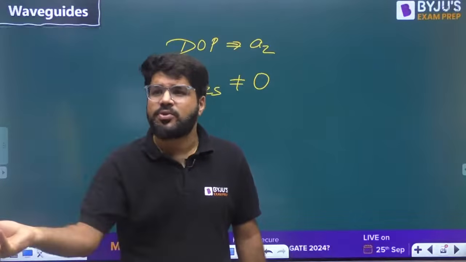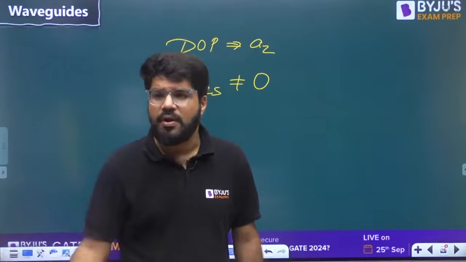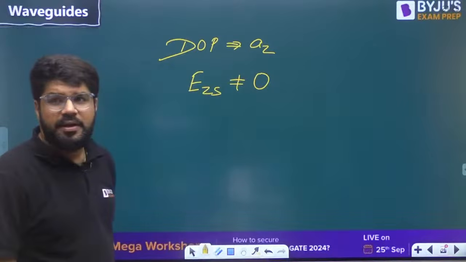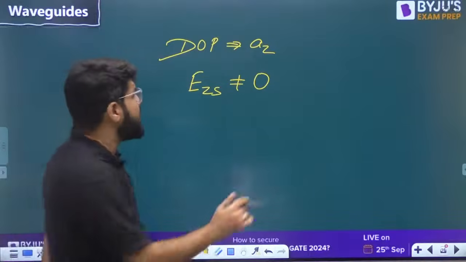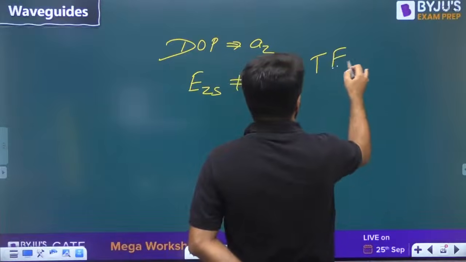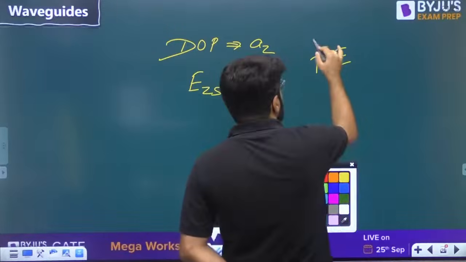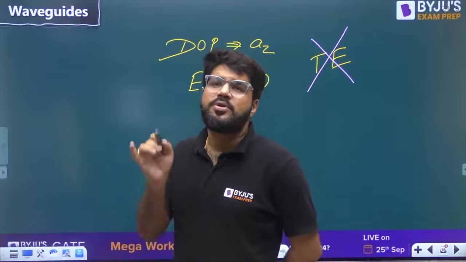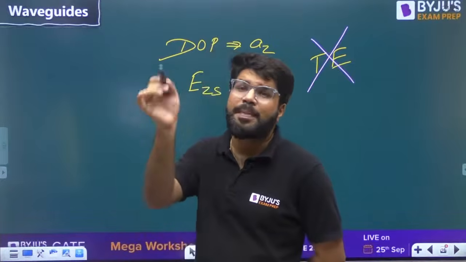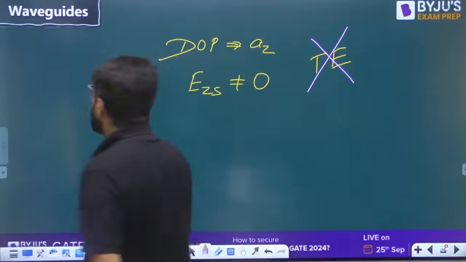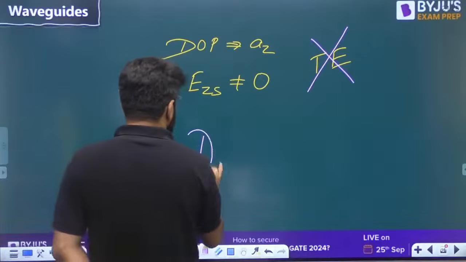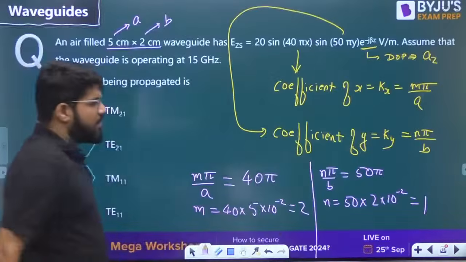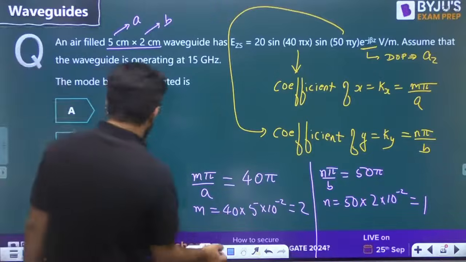The electric field is not transverse to the direction of propagation. Transverse means perpendicular. So the electric field is along the direction of propagation, so this mode is not the TE mode, because transverse electric mode says that the electric field should be perpendicular to the direction of propagation. Here it is not perpendicular. So what is the answer then? The answer is a TM mode with values 2 1. The calculation gave 2 1, so TM 2 1 is the answer.